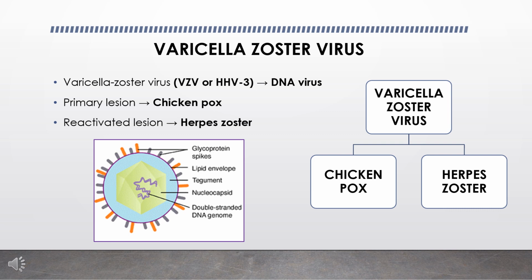Varicella zoster virus, that is HHV3, is a DNA type of virus. It is similar to herpes simplex virus in many aspects. It causes two distinct lesions, that is the chickenpox and herpes zoster. The chickenpox represents the primary infection of varicella zoster virus. The recurrence is possible as herpes zoster, which is caused by the reactivation of varicella zoster virus.